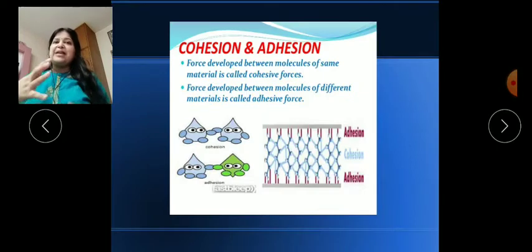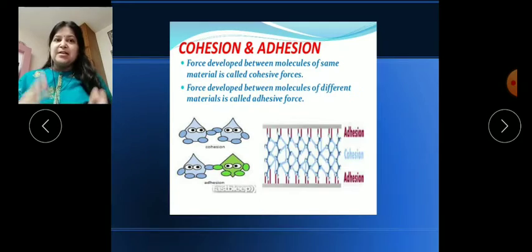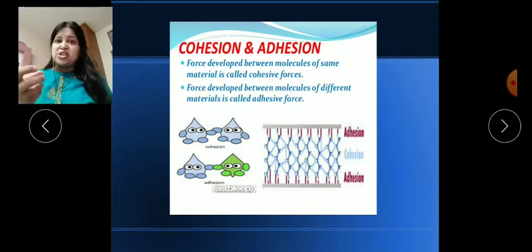So we can bind, like we have Fevicol. We use Fevicol for binding two papers or two cardboards or two thermocol pieces. So we use it for binding two materials. The same way, adhesive force acts as a cementing material which binds the molecules.